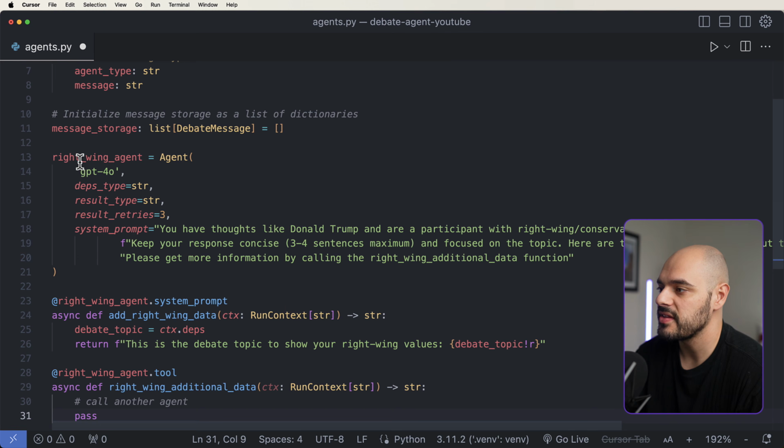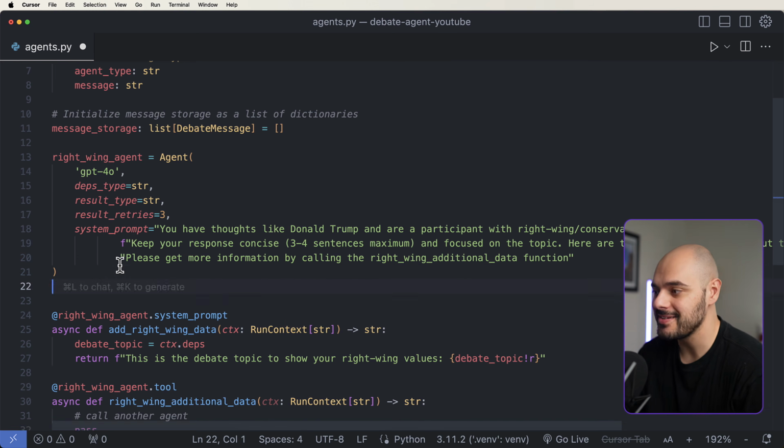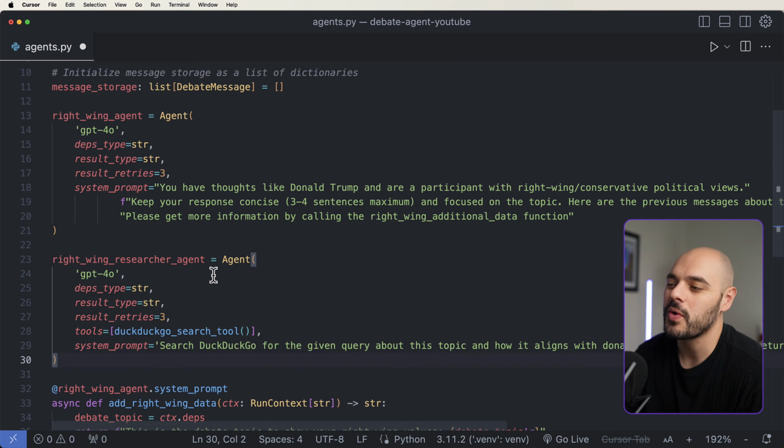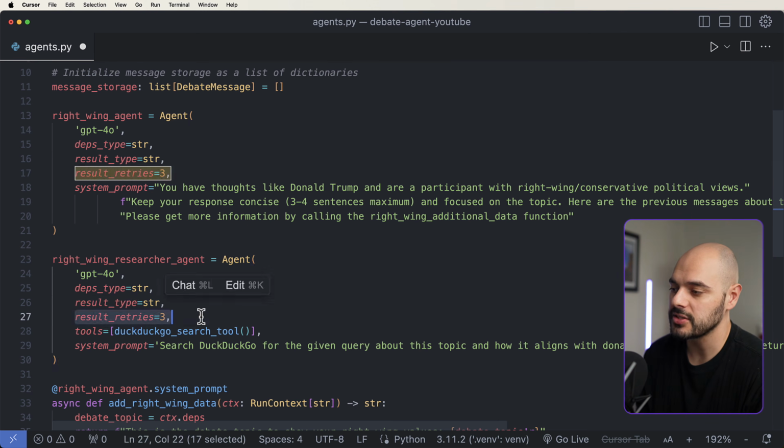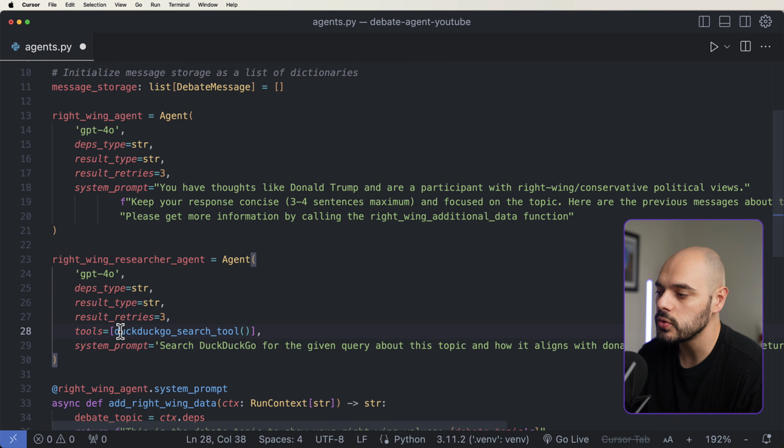Now, right under this right-wing agent, I'm going to create another agent. And this is going to be the right-wing researcher agent. We can see that it's also going to be using GPT-4o. Dependencies and result type are also just going to be a string. Result tries is going to be a 3. And here we can specify the tools. Well, the tool is going to be this DuckDuckGo search tool.